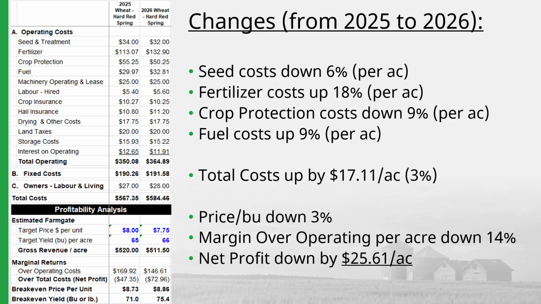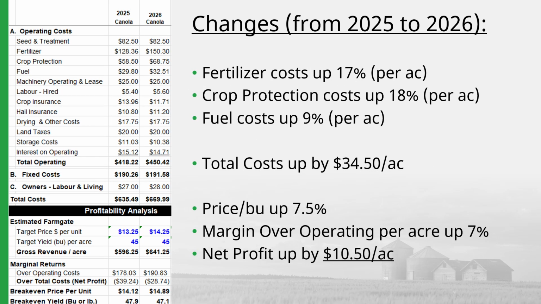Total costs are up by $17.11 per acre. With respect to projected pricing, the price per bushel is down 3% from last year's guide. Margin over operating is down 14% per acre, with net profit being down by $25.61 per acre compared to 2025.